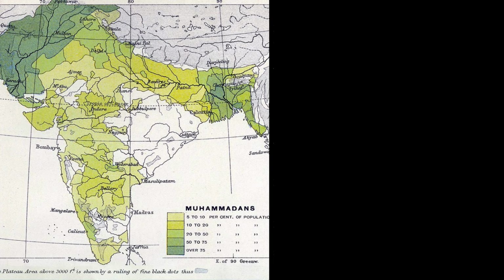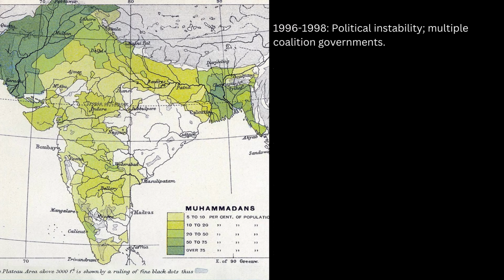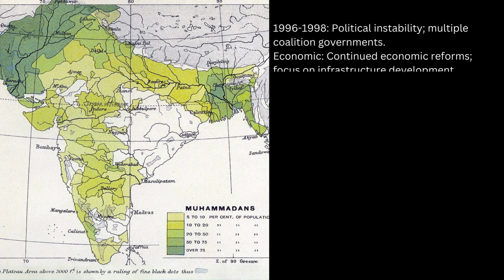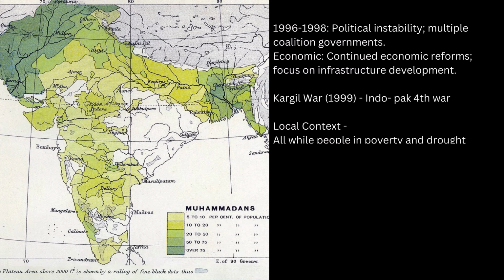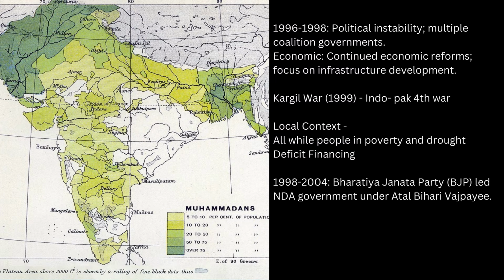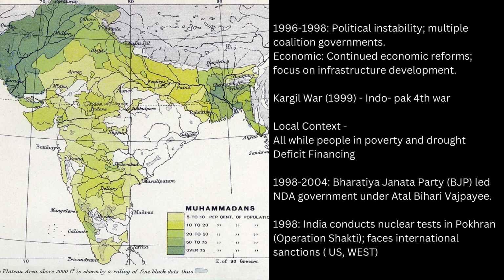From 1996 to 1998, India experienced political instability with multiple coalition governments. Despite this, economic reforms continued with a focus on infrastructure development. In 1998, the Bharatiya Janata Party led NDA government came to power under Atal Bihari Vajpayee. The same year, India conducted nuclear tests in Pokhran, Operation Shakti, leading to international sanctions from the US and Western countries. It's important to note that these developments occurred against a backdrop of persistent poverty, drought, and deficit financing, highlighting the complex challenges India faced during this period of transformation.